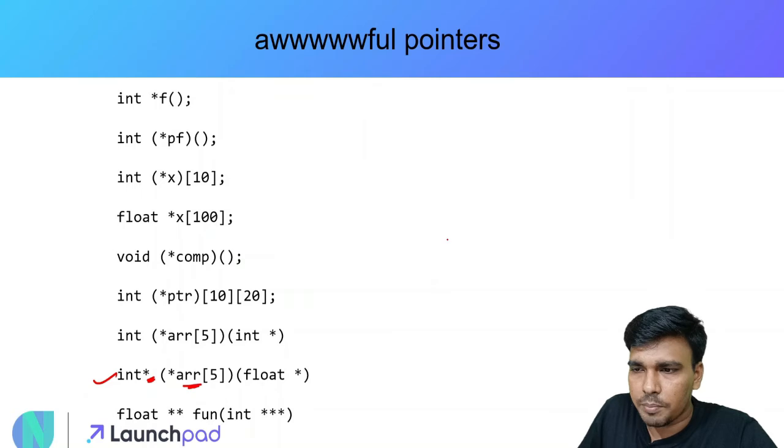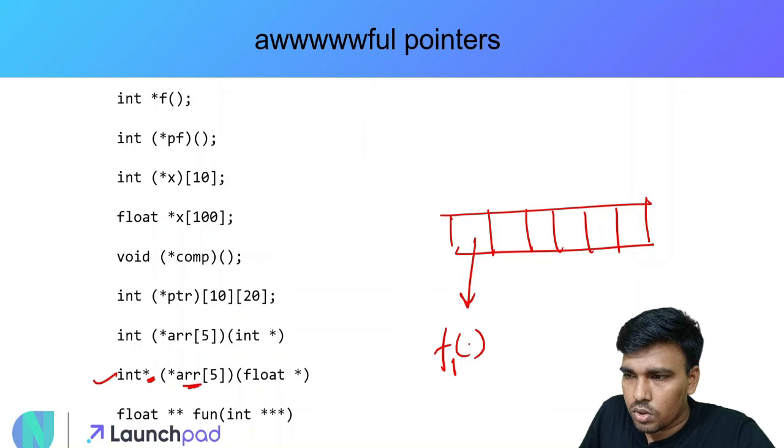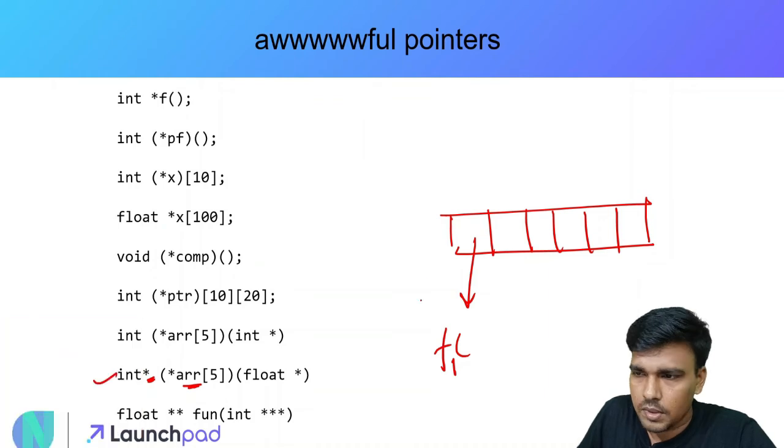All right, so just like the previous one, I again have these things. All of these are pointing to a function. So this is function 1. Now this takes in a float pointer as an argument. So this is taking a float pointer as an argument.